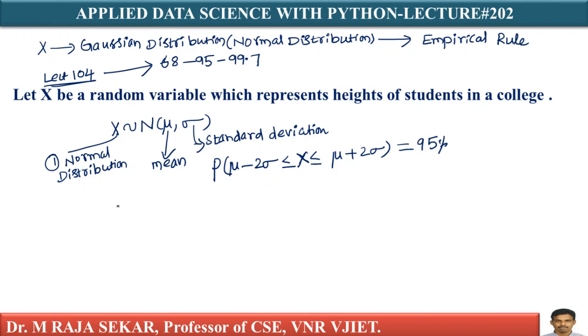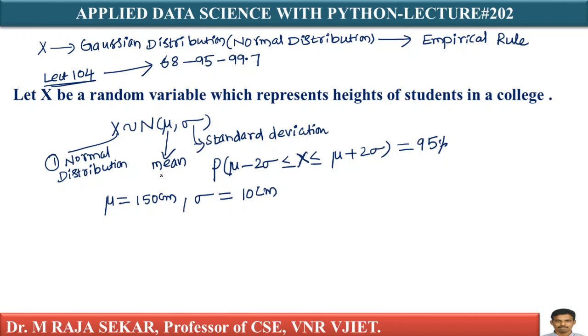Which means, let's take height. Let me assume the mean of the height is 150 centimeters, and the standard deviation is 10 centimeters. Then, according to this rule, the 68, 95, 99.7 rule,